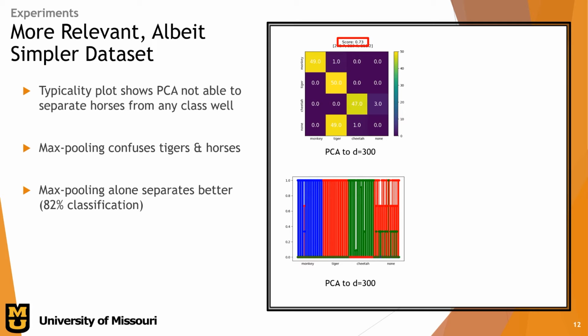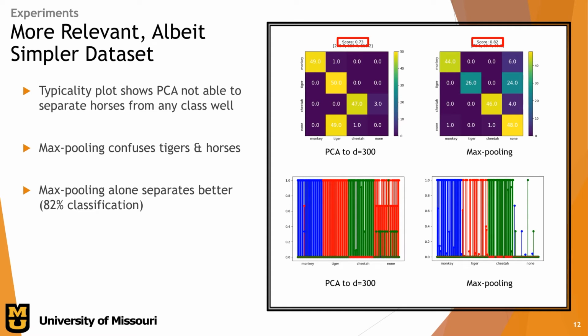We can see that reducing our dimensionality down to about 300 with PCA, our classification is very strong within classes, but our n+1 class, horses, is misclassified as tigers. You can see in the typicality plot, though, that our horses have typicality scores for all three classes. So how can we separate that a little bit more?